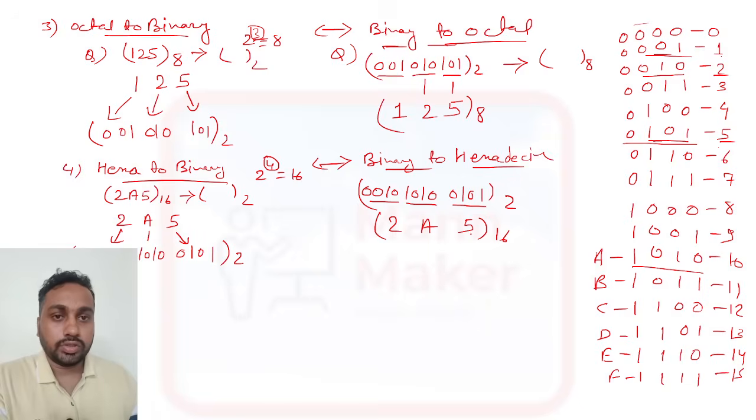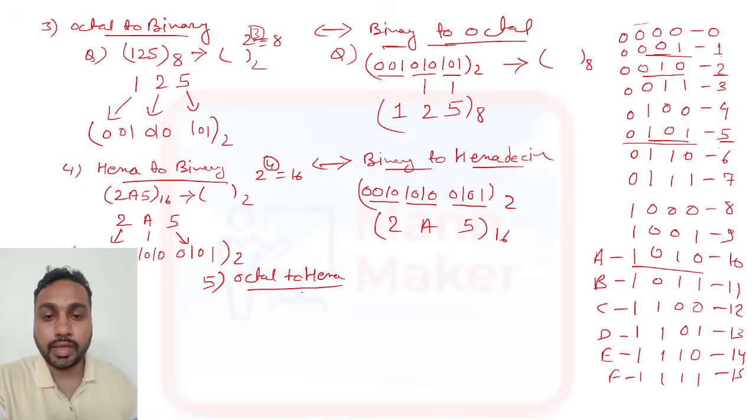So like this you need to do. Okay. Now you know how to convert decimal to other, octal to binary, binary to octal, hexa to binary, and binary to hexadecimal. Okay. Now we still have one thing left, that is octal to hexadecimal.